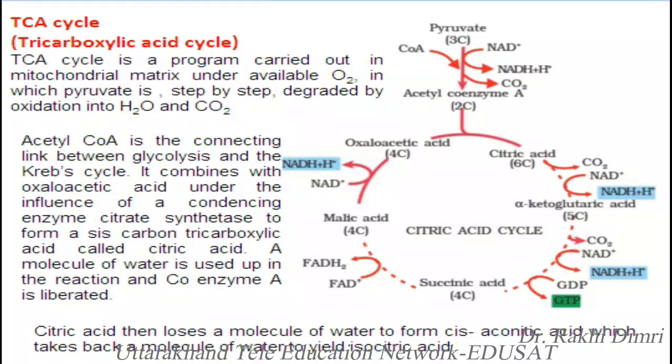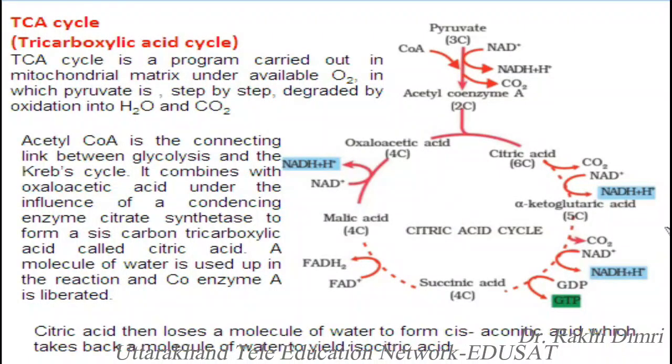It combines with oxaloacetic acid under the influence of the condensing enzyme citrate synthetase to form a six-carbon tricarboxylic acid called citric acid. A molecule of water is used up in the reaction and coenzyme A is liberated.